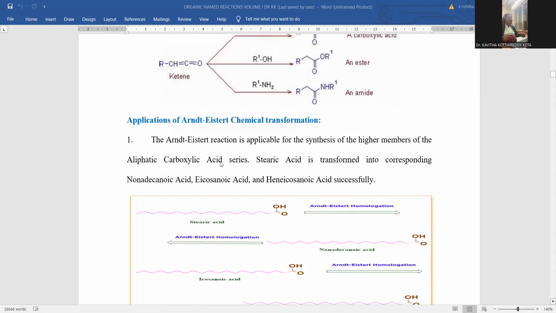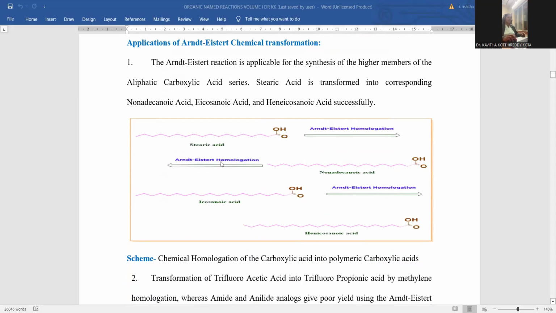So with this, the examples part was completed. Let me introduce the applications of Arndt-Eistert chemical transformations. So applications we are going to discuss in general. Without applications, any kind of reaction will go wasted. That's the reason why this is an important sector of this named reaction.